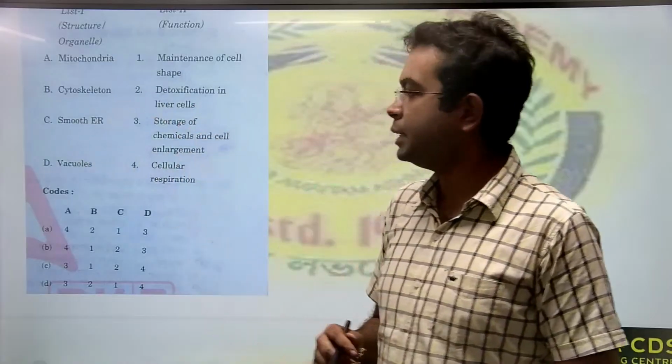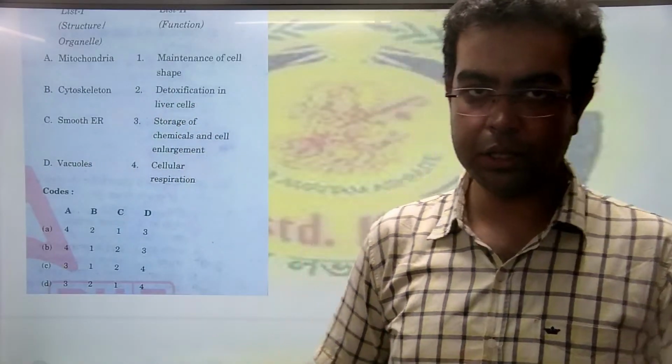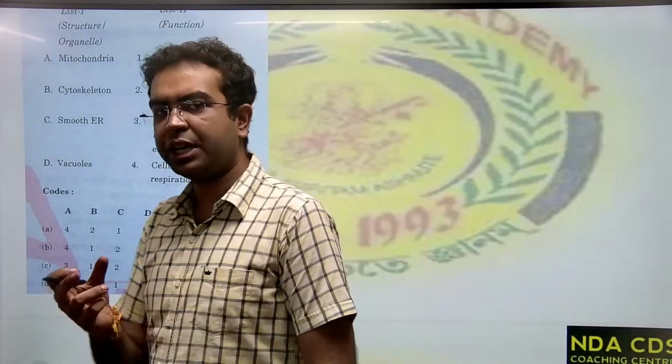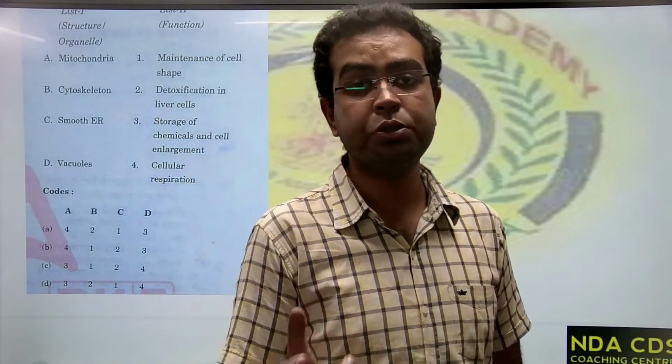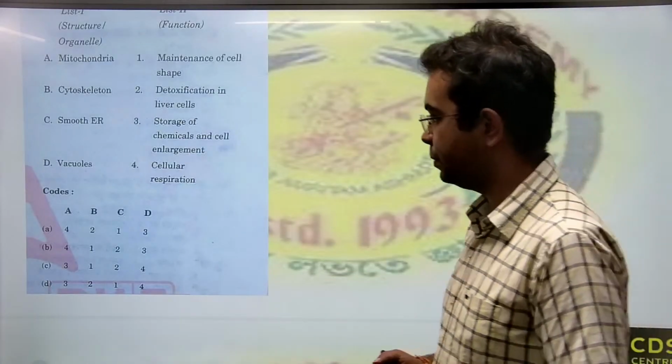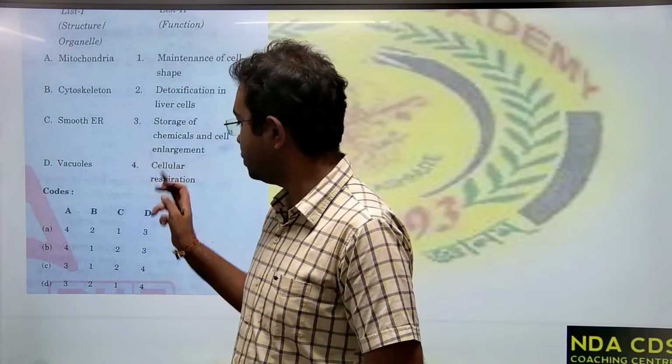Smooth ER helps in detoxification in the liver cells. And D, vacuoles, are used for storage, because vacuoles are large storage spaces. Vacuoles also take up a lot of space inside the cell. So the correct option is option B. A4, B1, C2, D3.